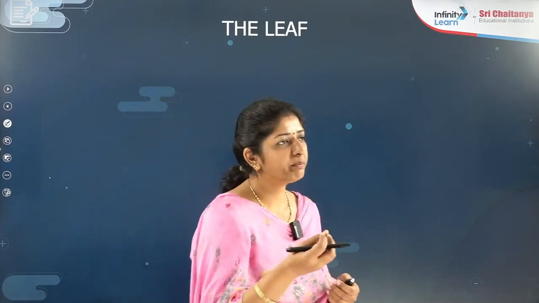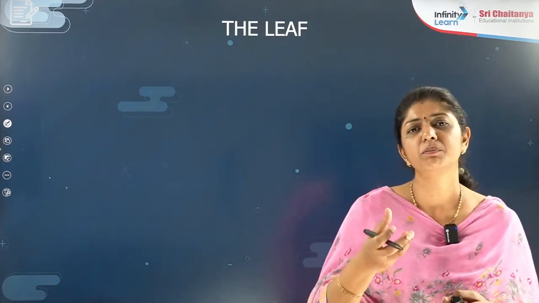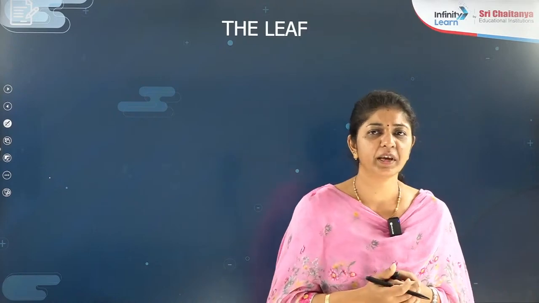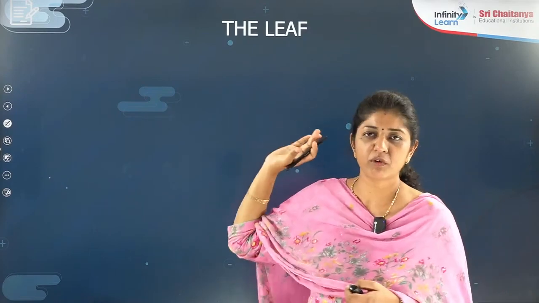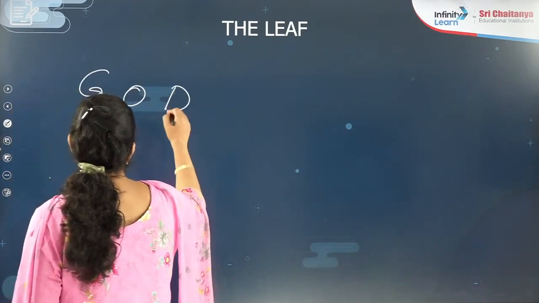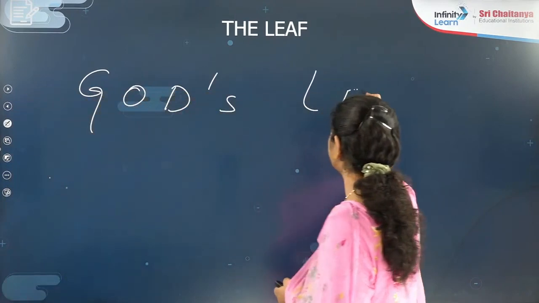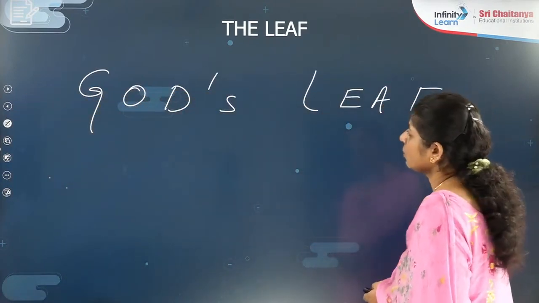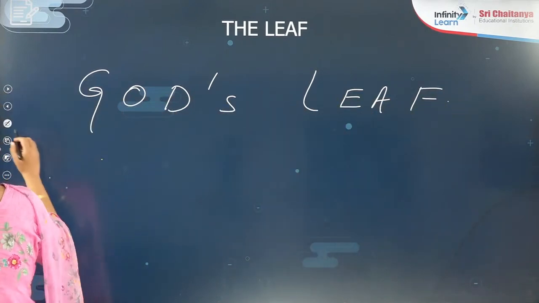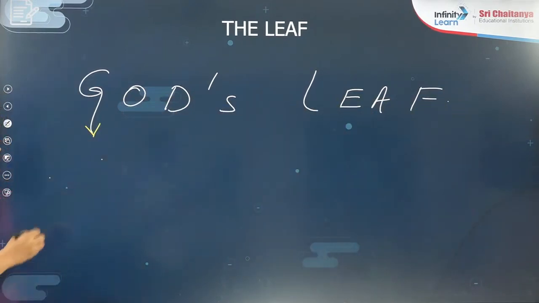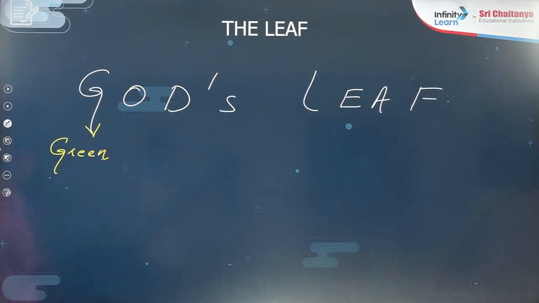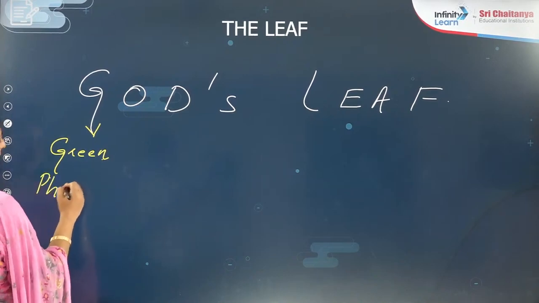So this is one more tip. When you are going to learn botany, sometimes you need mnemonics. Mnemonics means some shortcuts to learn things. So to learn the general features of the leaf, one mnemonic I am writing here is GODS leaf. The letter G stands for green, and due to green, obviously it will be photosynthetic.